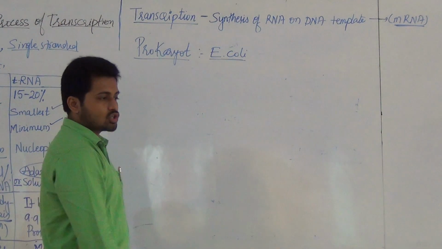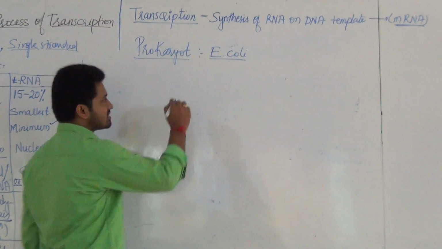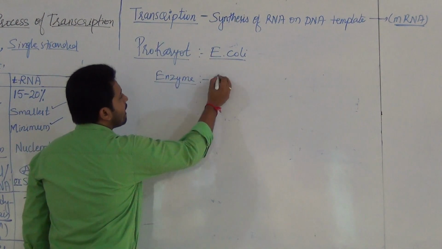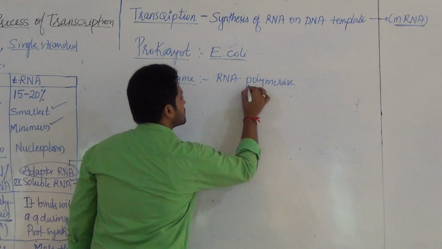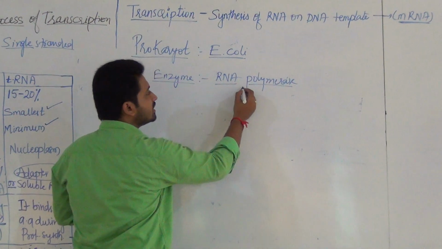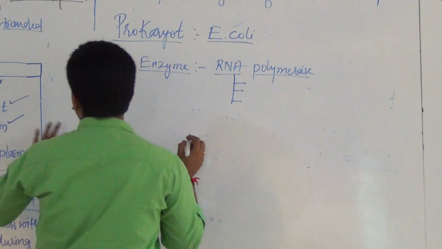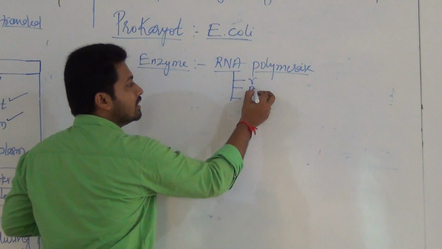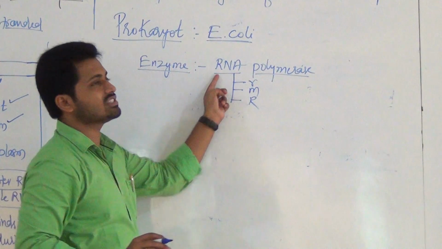In prokaryotes, actually what happens? Which is the main enzyme here? The core enzyme, which we discussed yesterday: RNA polymerase. In prokaryotes, a single enzyme produces all three types of RNA. Which are the three types? These are rRNA, mRNA and tRNA. All three types of RNA are produced by a single enzyme, RNA polymerase.